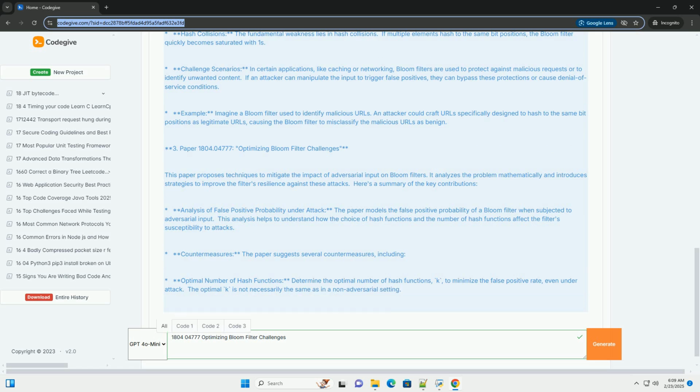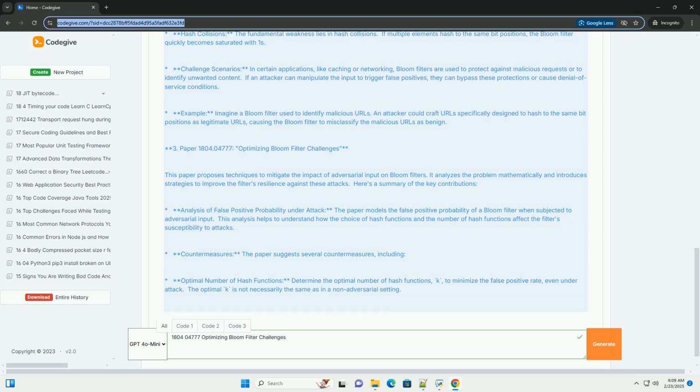3. Paper 1804.04777, Optimizing Bloom Filter Challenges. This paper proposes techniques to mitigate the impact of adversarial input on Bloom filters. It analyzes the problem mathematically and introduces strategies to improve the filter's resilience against these attacks.